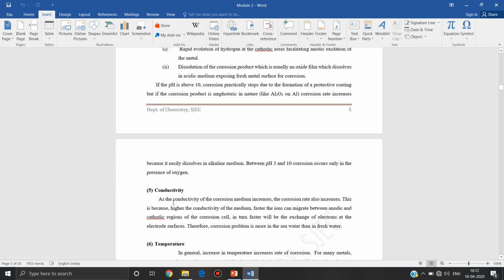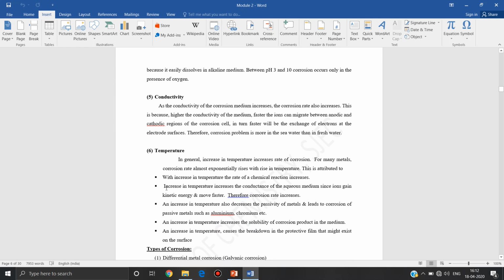Then second factor under nature of the medium is conductivity. If the corrosion medium is highly conducting, then rate of corrosion increases. This is because higher the conductivity of the medium, the migration velocity of ions is also very high, as these ions will move from anodic to cathodic. The migration between anodic and cathodic will be very high, so that increases rate of corrosion. Example, seawater. Corrosion problem is more in the seawater than fresh water.